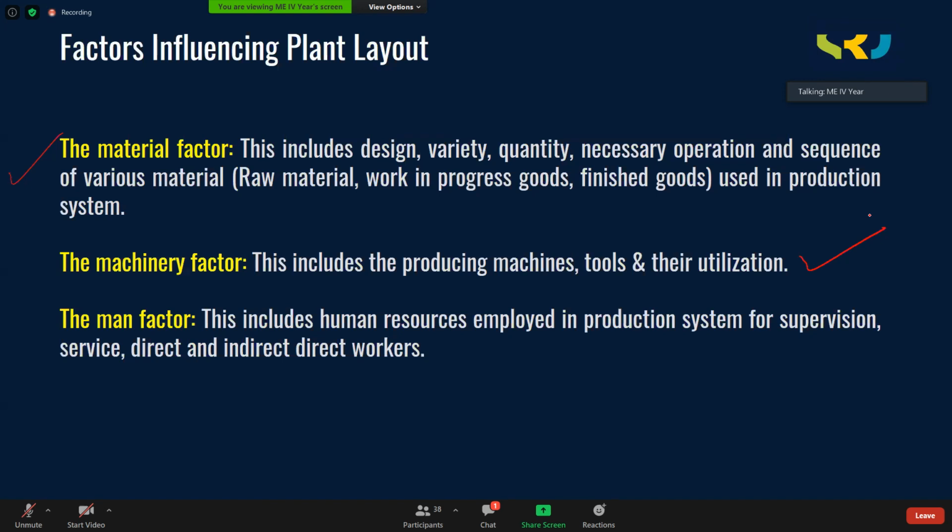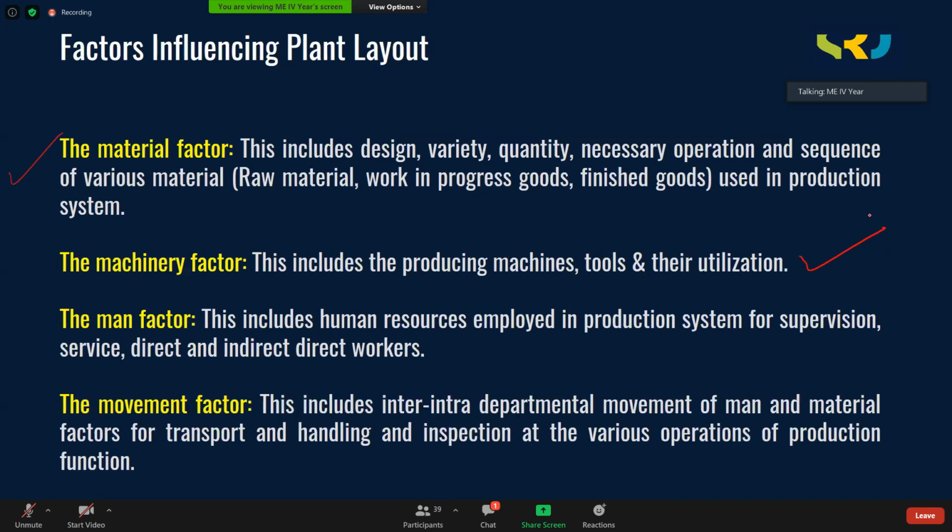Man factor. This includes human resources employed in the production system for supervision, service, and direct and indirect workers. That means what kind of human resources you are using, how many supervisors there are, how many managers, how many workers, how much space is needed for them, and what movement they have on the shop floor. Everything you need to take into consideration.